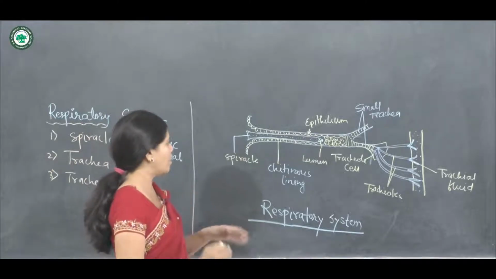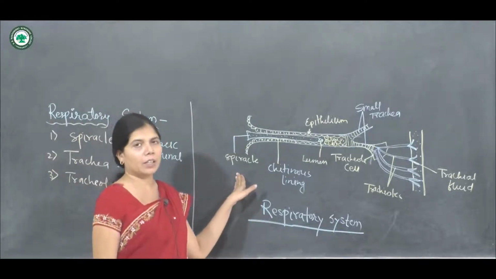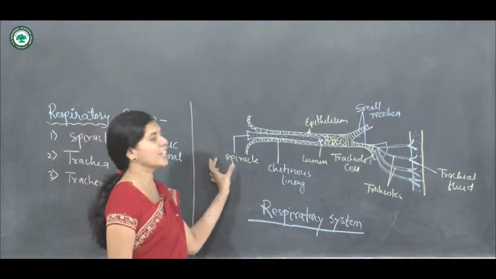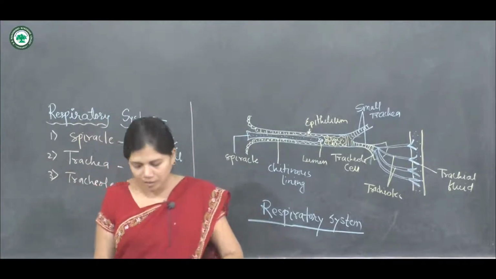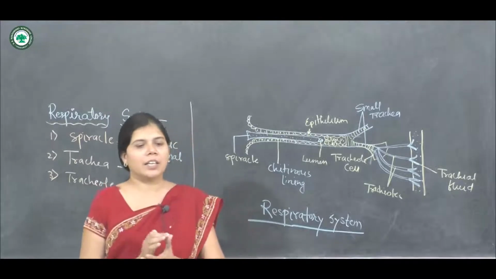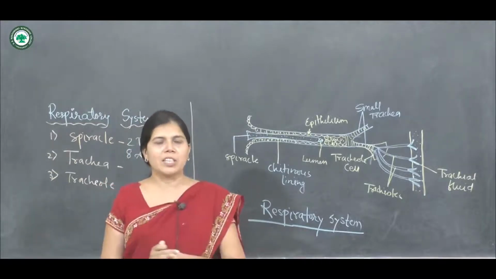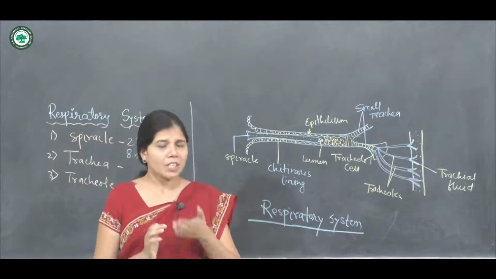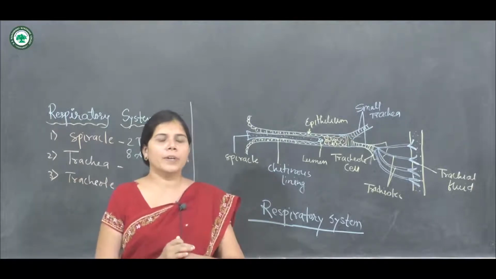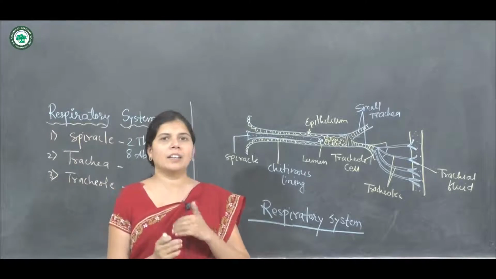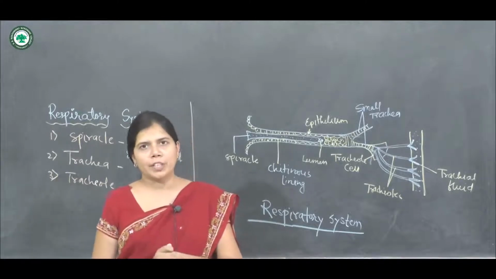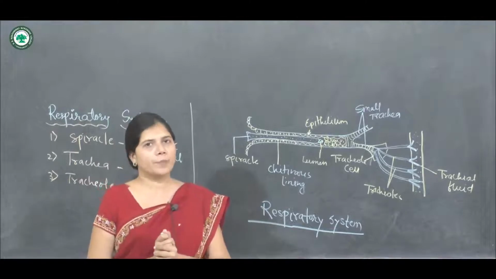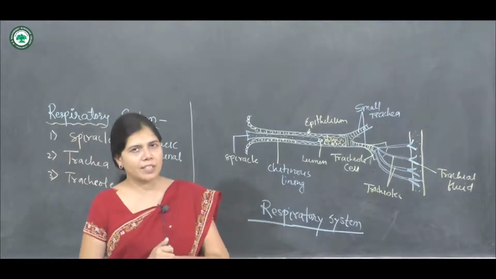The cockroach has a total of 10 spiracles. Of these, there are 2 pairs of thoracic spiracles and the remaining 8 are abdominal spiracles.